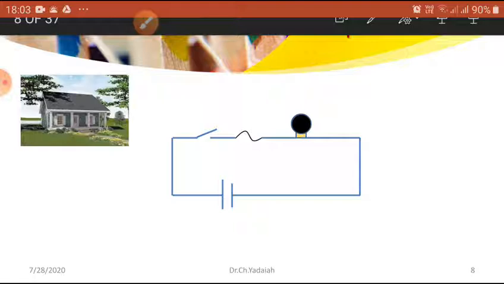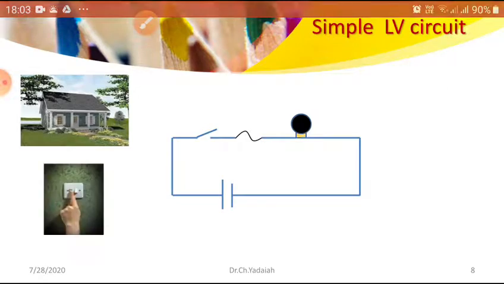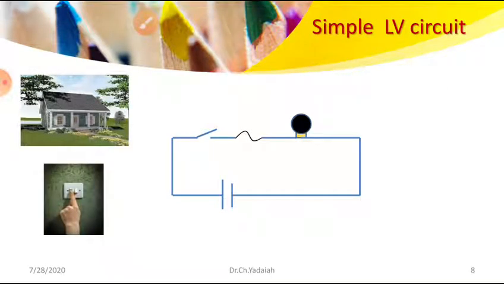This is the source, this is a load, this is a switch, this is the fuse. These are the elements. Now I am going to close the switch. Once the switch is closed, the electrons flow in a closed circuit. So this is the normal condition.